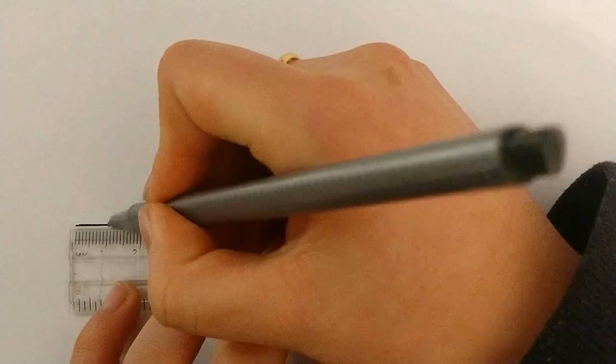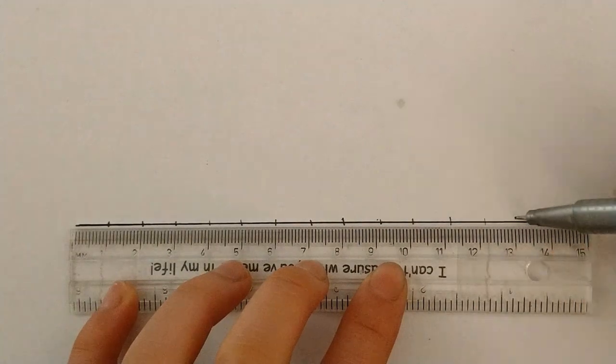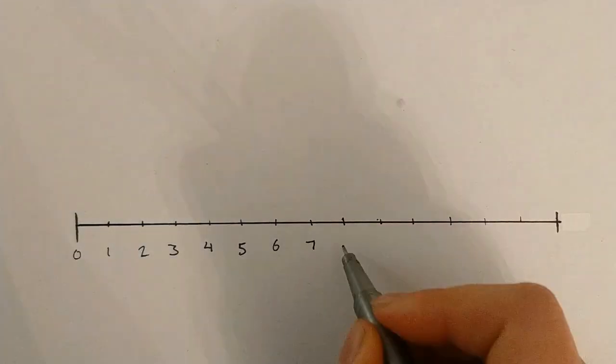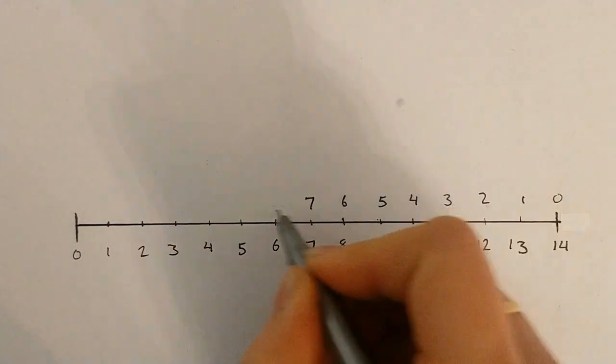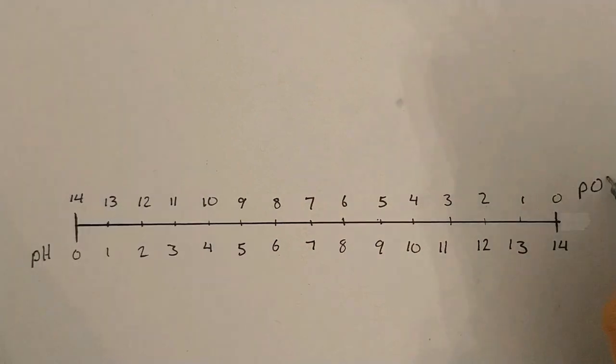The acidity of a substance can be measured by its pH, while you can measure how basic a substance is by its pOH. pH and pOH are inversely related and always add to 14, because as the acidity of a substance increases, the basicity of the substance decreases, and vice versa.